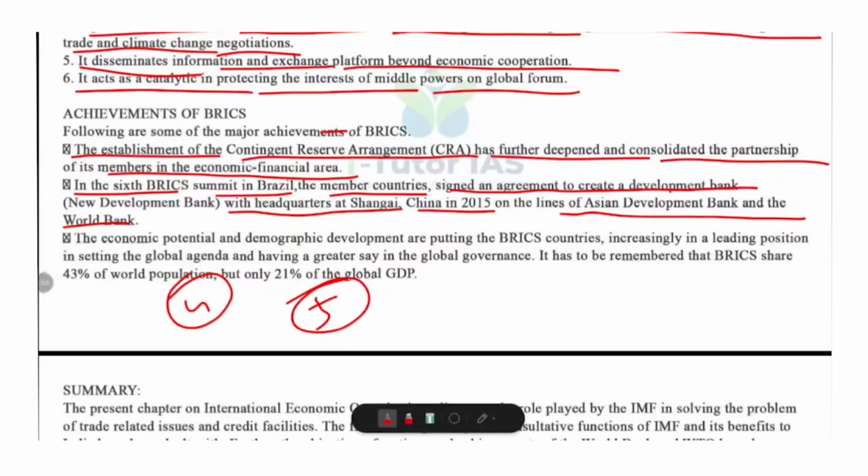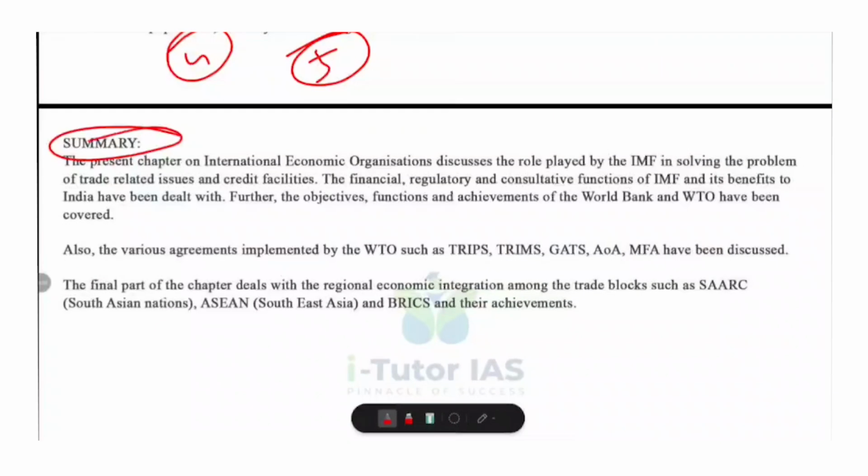Now we are moving to the summary part. This chapter on International Economic Organization highlights the vital role of global financial and trade institutions in promoting international economic stability and cooperation. It explains the role of International Monetary Fund in resolving balance of payment crisis, providing credit facilities and maintaining exchange rate stability through its financial, regulatory and consultative functions. The chapter also discusses the World Bank and the World Trade Organization, their objectives, functions and major achievements.